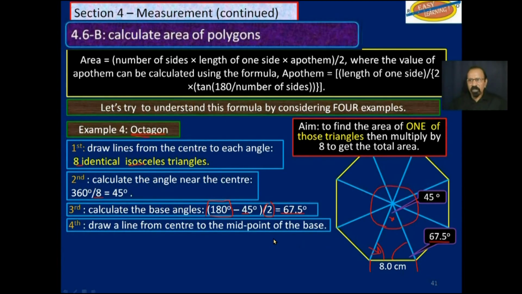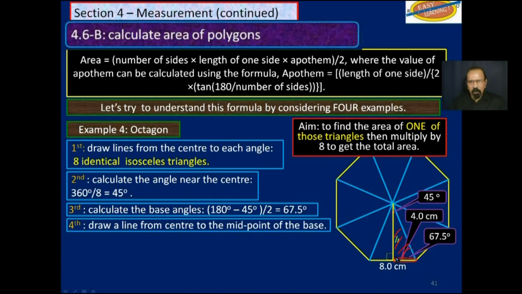We draw a line from the center to the midpoint of the base, like that. And by now you know that this line here, this H, is the perpendicular bisector to this side. So this half is 4.0 centimeters, which forms this side of this right triangle here. We want to find H.